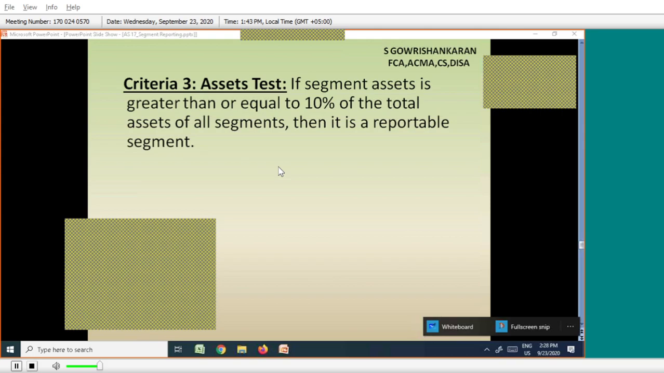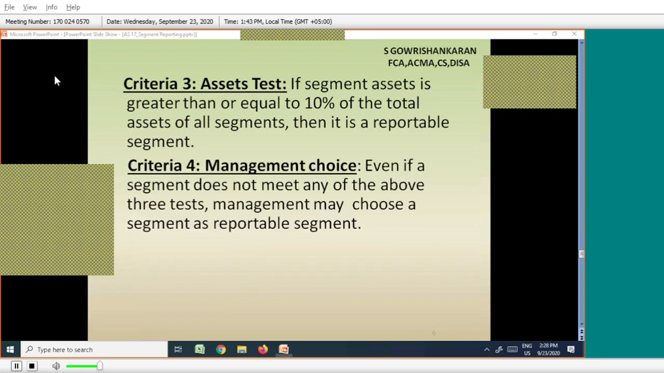Then criteria 4, management choice. There are some divisions where no condition is satisfied. For example, revenue is less than 10%, profit or loss is also less than 10%, asset is also less than 10%. Still, management wants to report that particular segment. Even though all the tests have failed, management still feels we have to report this. They can report to the shareholders. That is called management choice.